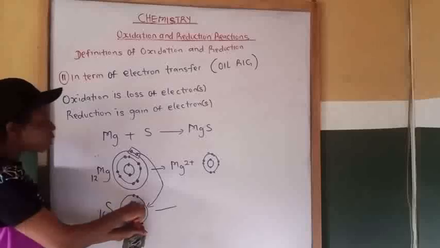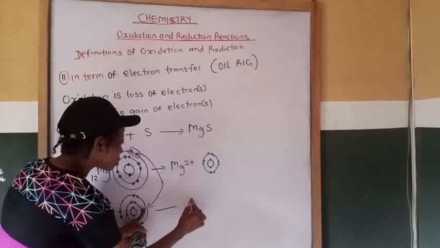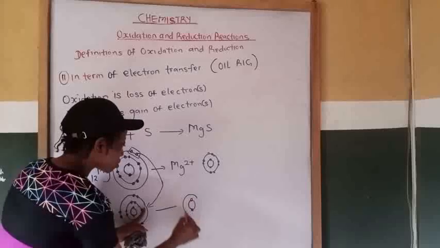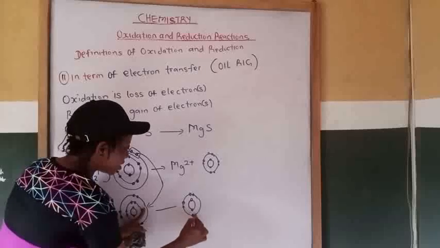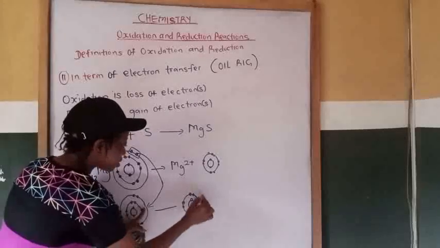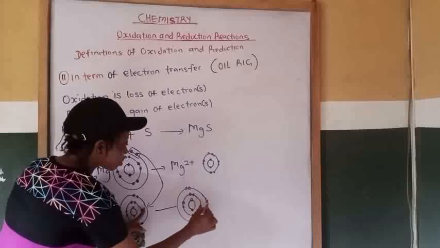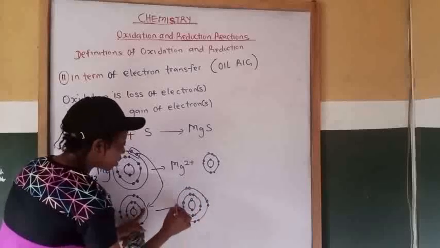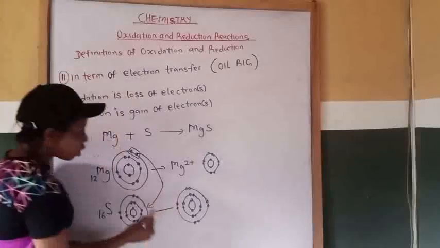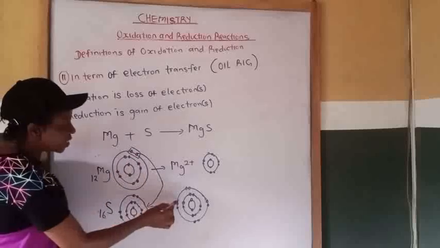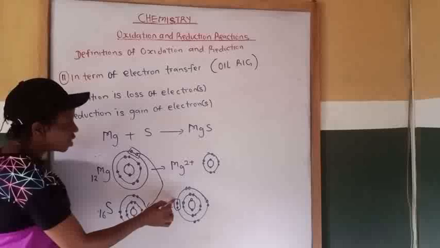So the outermost shell of magnesium becomes 2, 8, and these 2 electrons will enter the sulfur shell, making it 2, 8, 8.